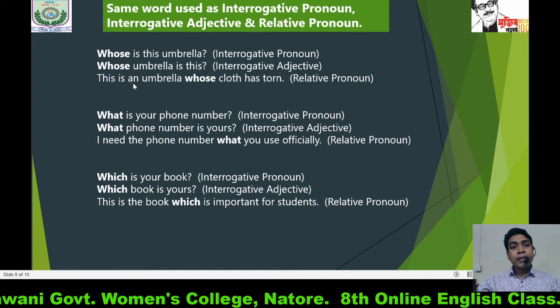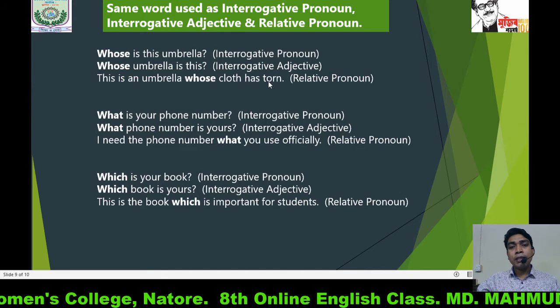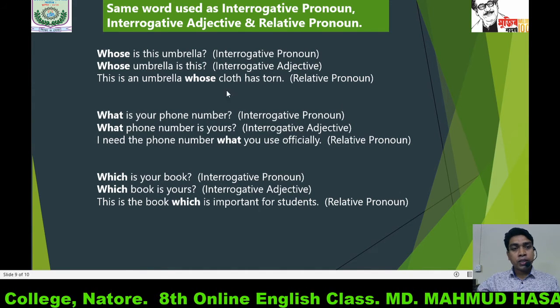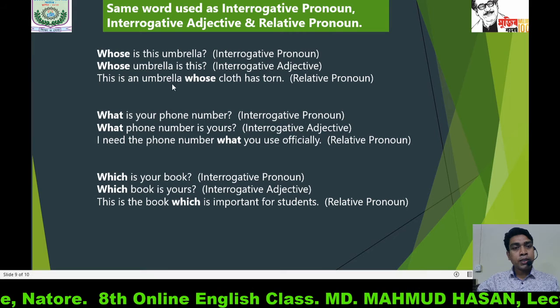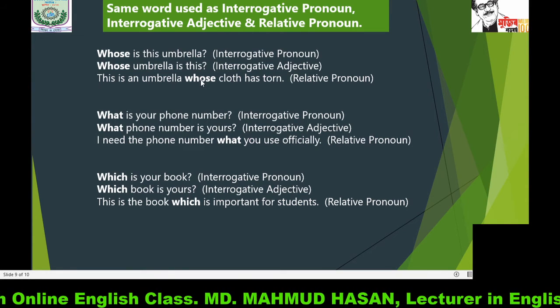And this is an umbrella whose cloth has torn. Here in this sentence, whose relates to the word umbrella and it's a relative pronoun.